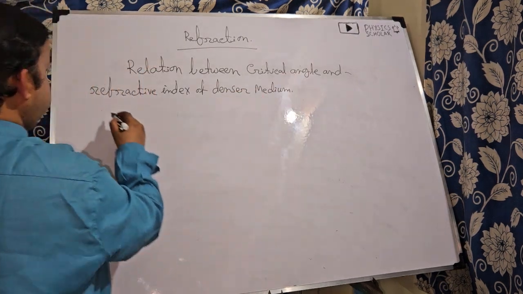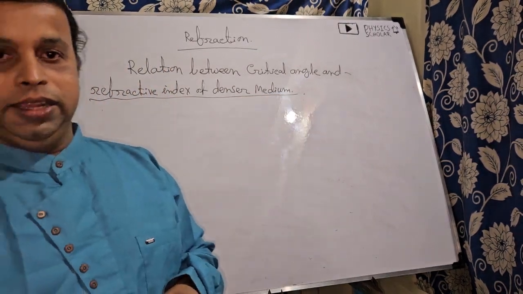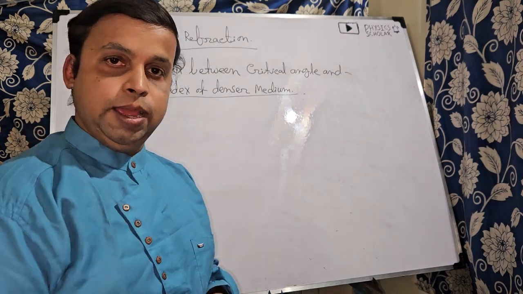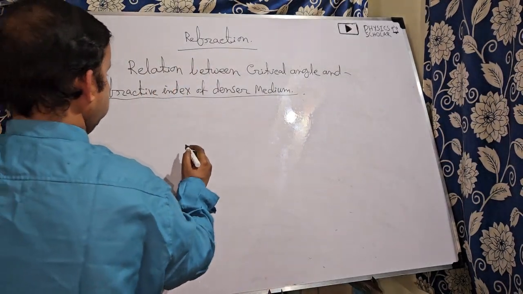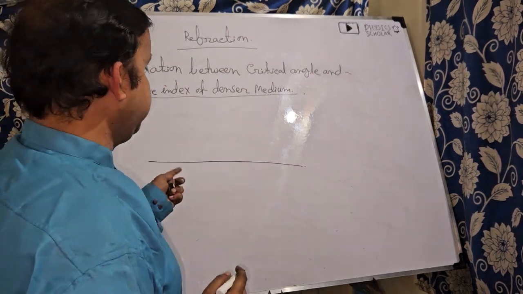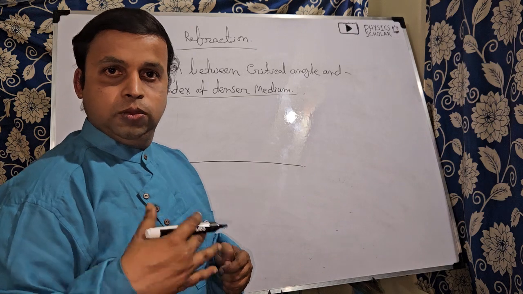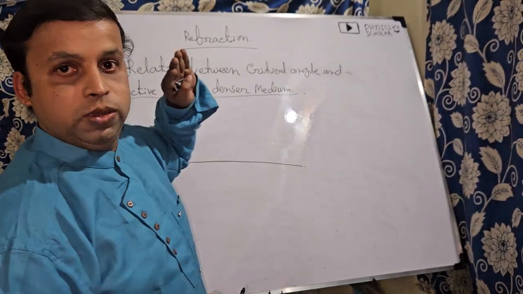If you want to know what critical angle is and what the condition for critical angle is, you have to see my previous episode. In case of the critical angle, the first condition is that the light must travel from denser to rarer medium.